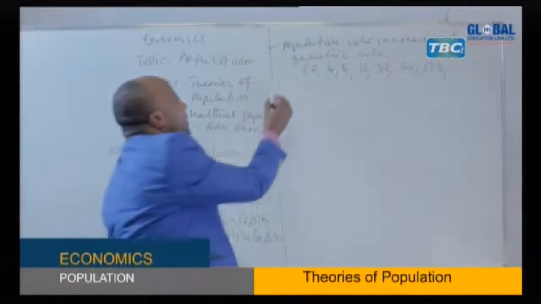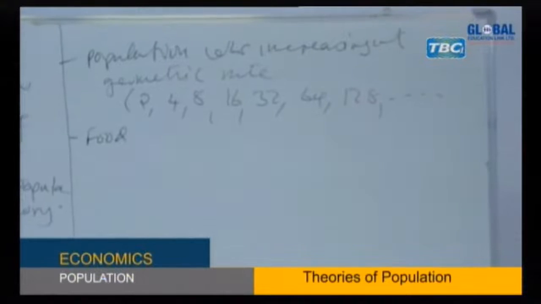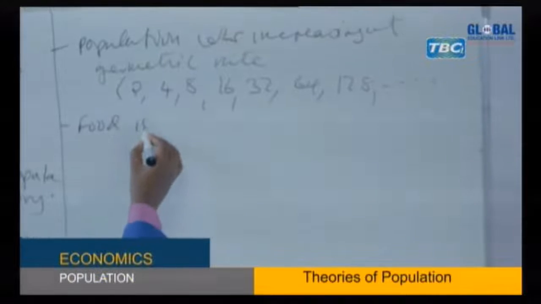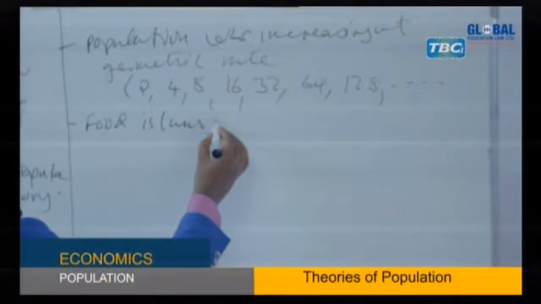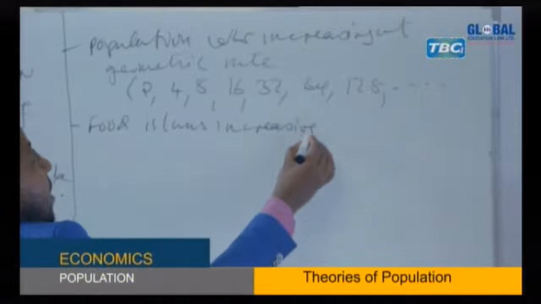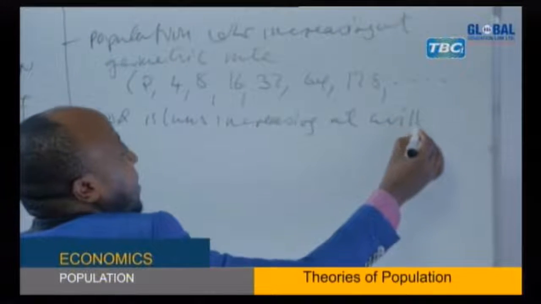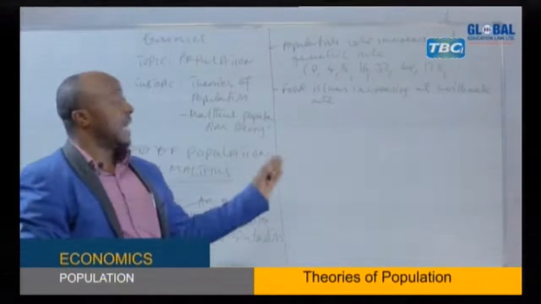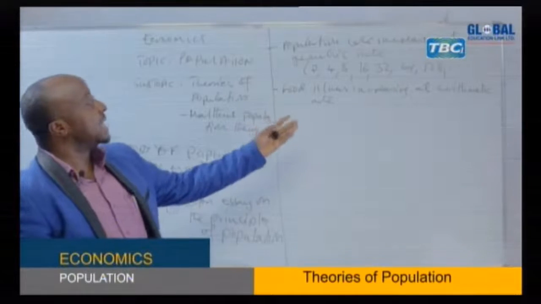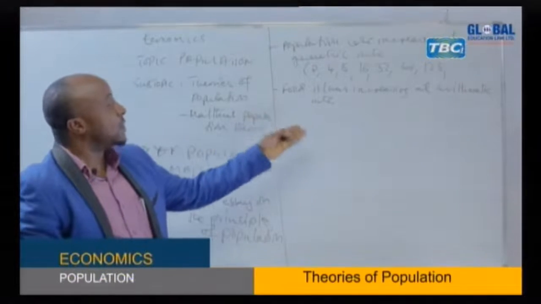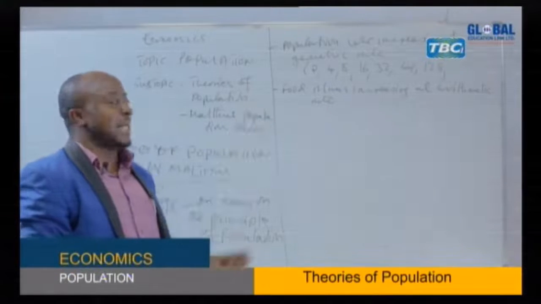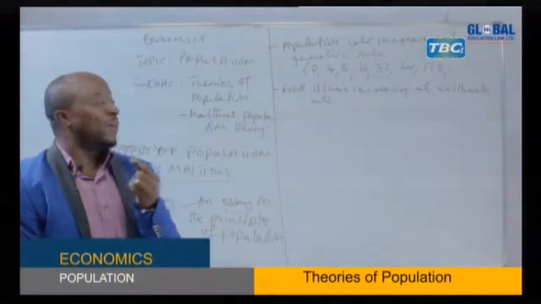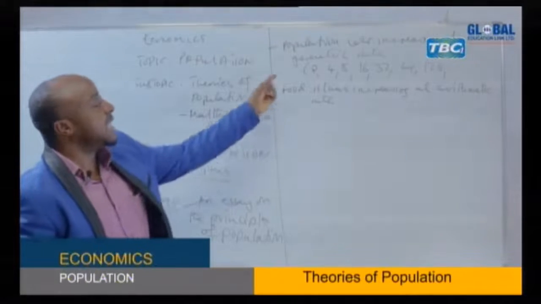Likewise, he said food production, that is the ability of the resource to produce food or essentials of human life, was increasing at arithmetic rate. So according to him, while population was increasing at geometric rate, food is increasing at arithmetic rate. Arithmetic rate means it is increasing slowly by addition. So arithmetic rate is by addition, while geometric rate is by multiplication.